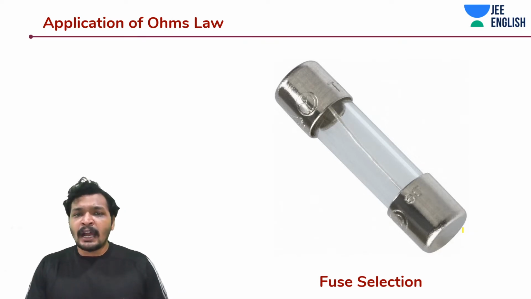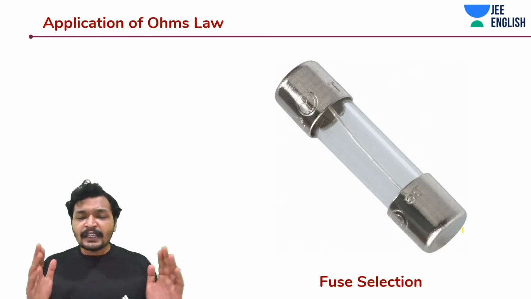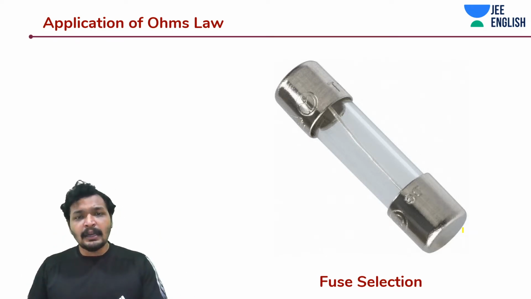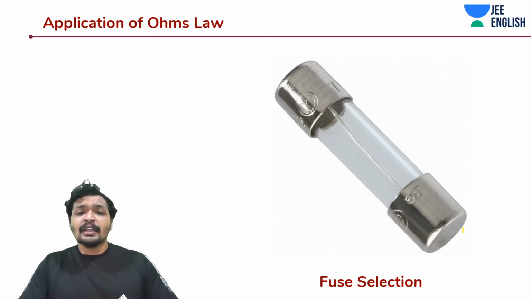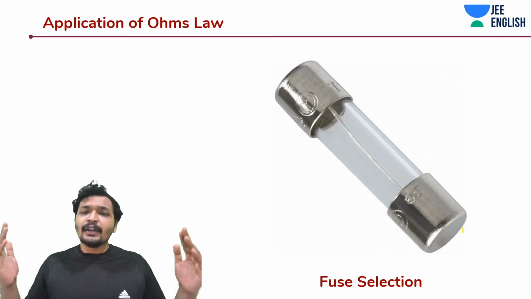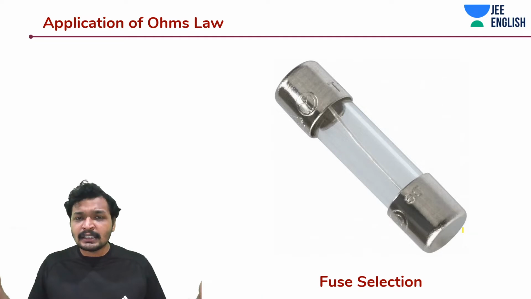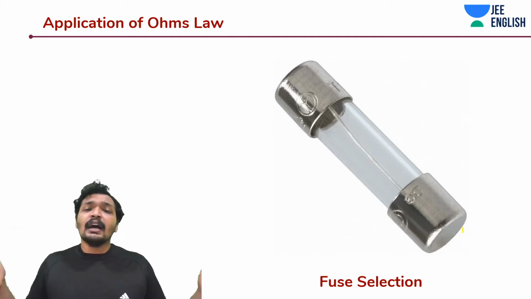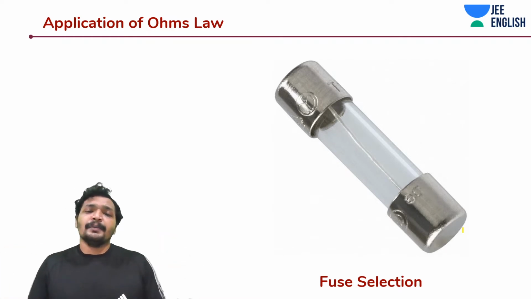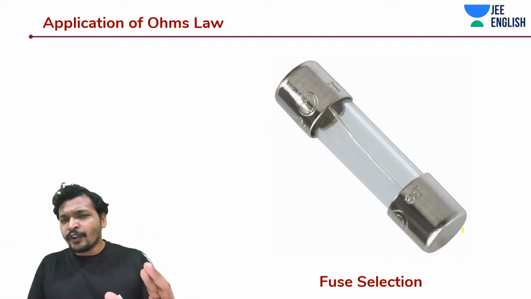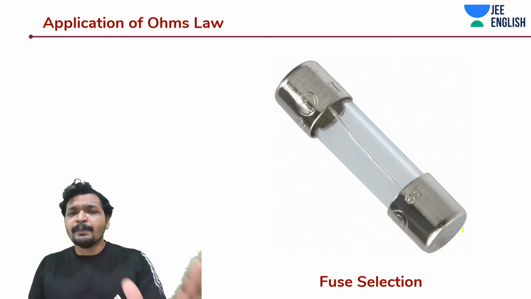See, a fuse should have a very high resistance to the flow of current, but at the same time, it should have a low melting point. This makes sure that as the heat increases in your electrical equipment due to the excess current flow, and all your circuits are getting heated, at that moment your electrical equipment shuts down. So you select the fuse according to that. You choose the resistance of the fuse using Ohm's Law and you place it in your